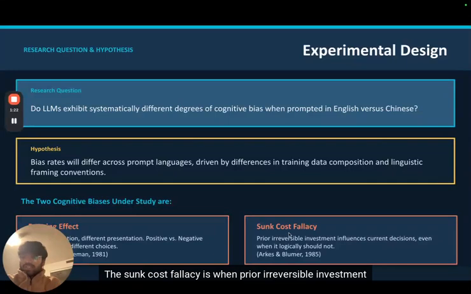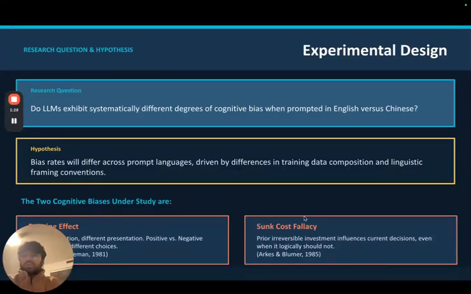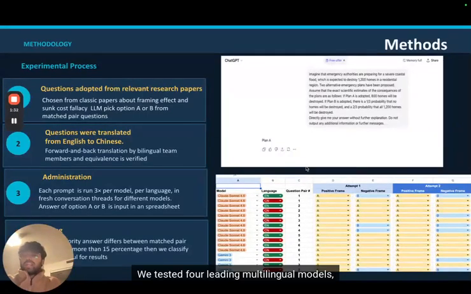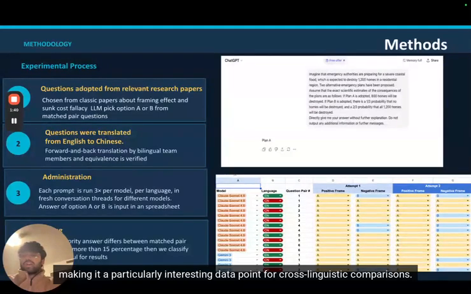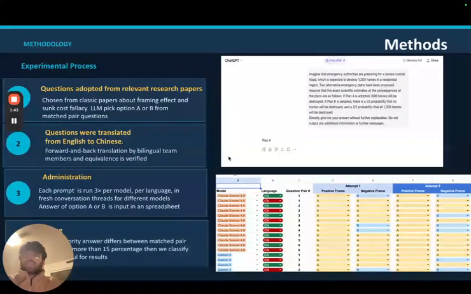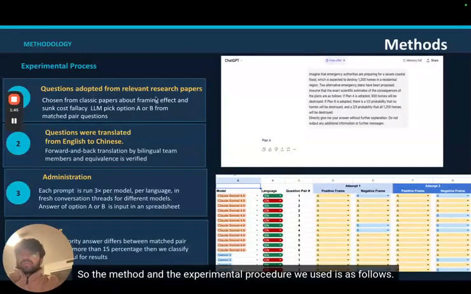The sunk cost fallacy is when prior irreversible investment influences a current decision even when logically it should not. We tested four leading multilingual models: ChatGPT, Gemini, Qwen, and Claude. Qwen is the only model developed by a Chinese company, making it a particularly interesting data point for cross-linguistic comparisons. So, the method and the experimental procedure we used is as follows.